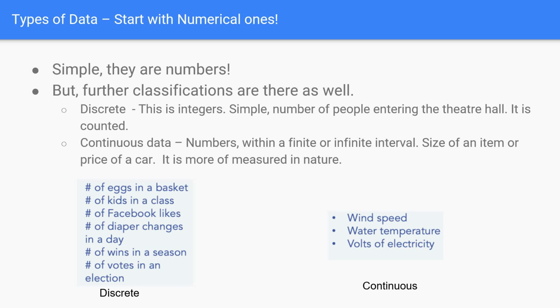But when you go to the continuous data, it is numbers, but within a finite or infinite interval. It can be like the size of an item, a price of a car. It's more of measurable in nature. The discrete will be more of countable in nature, but continuous will be more of measurable in nature. Some examples I have placed here for your quicker reference: number of eggs in the basket, number of children in the class, Facebook likes, the number of diaper changes in a particular day, number of wins in a particular season for IPL. All these are the examples that you can take under the discrete category. But when you come to the continuous, wind speed, water temperature, volts of electricity, all these will come under continuous. They are more of measurable, where the previous one is more of countable.